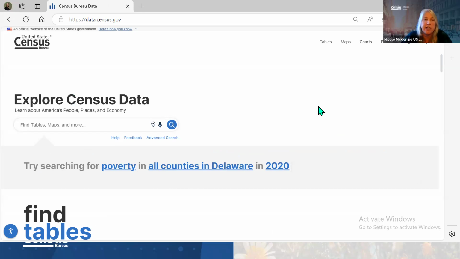As I mentioned previously, we have the general search and the advanced search. The only time I use the general search is if I'm just looking for the profile. Otherwise, I go into the advanced search, or you could just get a lot of tables to look through, but you're welcome to do it either way.